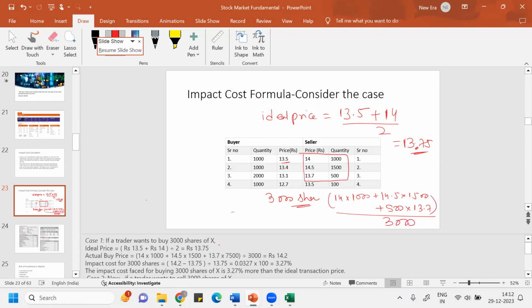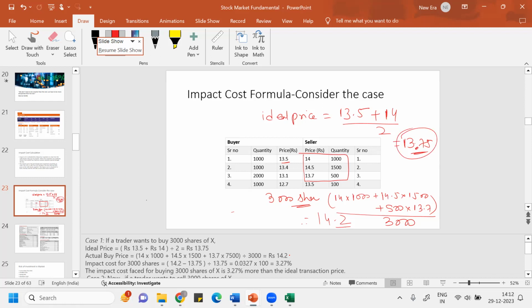This figure will give you the actual buy price. Imagine the actual buy price you got is 14.2. So you end up buying at 14.2, although the ideal price was supposed to be 13.75.